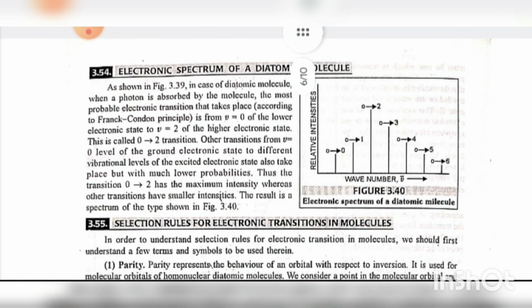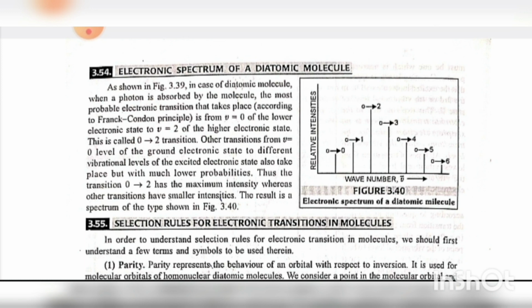3.54 Electronic spectrum of a diatomic molecule. As shown in figure 3.39, in the case of a diatomic molecule, when a photon is absorbed by the molecule, the most probable electronic transition that takes place according to the Franck-Condon principle is from v equals 0 of the lower electronic state to v equals 2 of the higher electronic state. This is called the 0 to 2 transition.